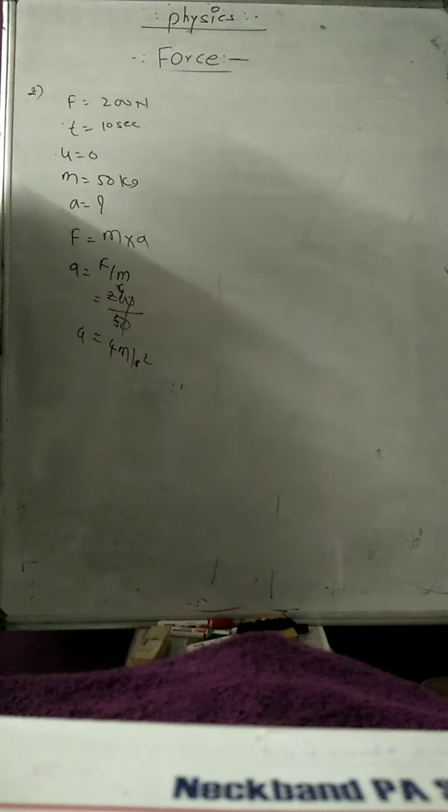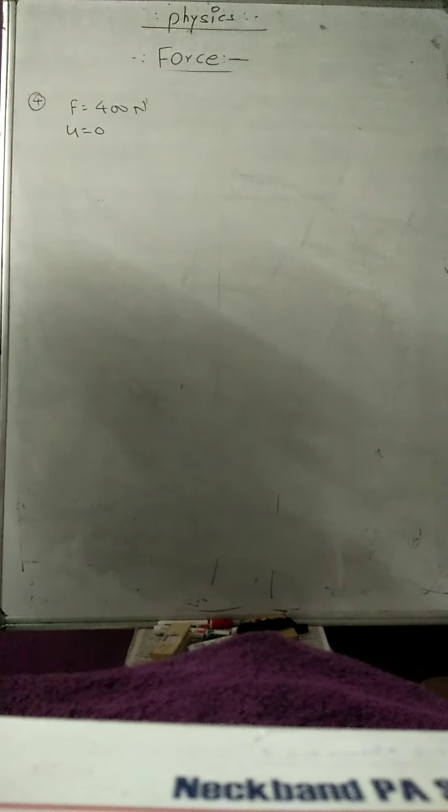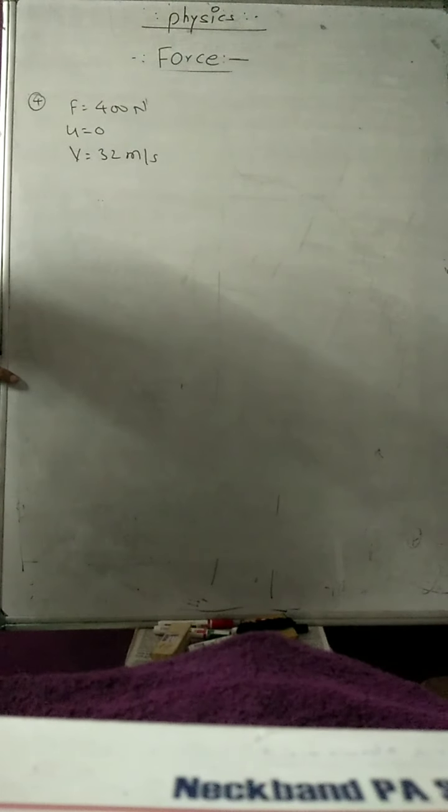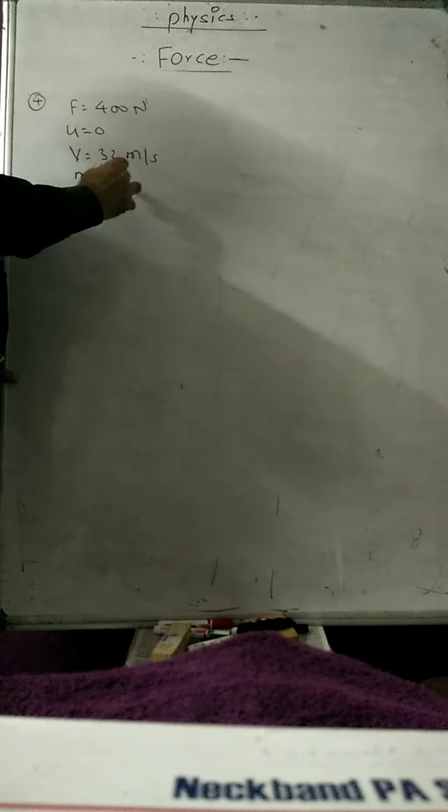Next question, please take this. Fourth question: a constant force of 400 newtons acts on a body initially at rest, means u is equal to 0, the initial velocity of the body is 0, till the velocity of the body becomes 32 meter per second, means the final velocity of the body is 32 meter per second. The mass of the body is 50 kg.